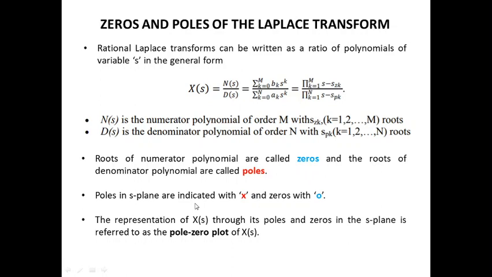So the location of poles is very important in determining the region of convergence of Laplace transform, which in turn is used to determine the stability of the system. That is why poles play a very important role in Laplace transform in obtaining the region of convergence. They specify the boundary of that particular Laplace transform.